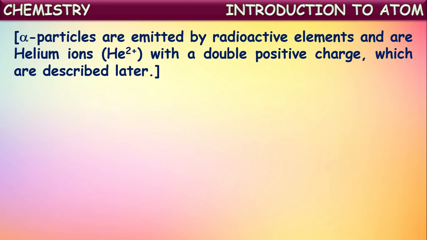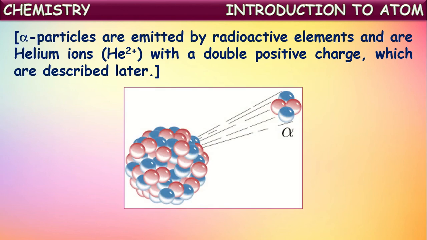Here we used one word, alpha particle. He used alpha particles to bombard the beryllium atom. What are these alpha particles? Alpha particles are emitted from radioactive elements. Radioactive elements are elements that are unstable. Their nucleus contains so many protons and neutrons together that the atoms are unstable and split into smaller atoms.